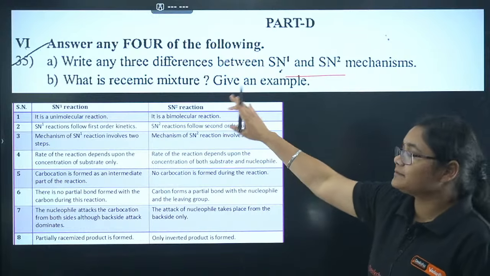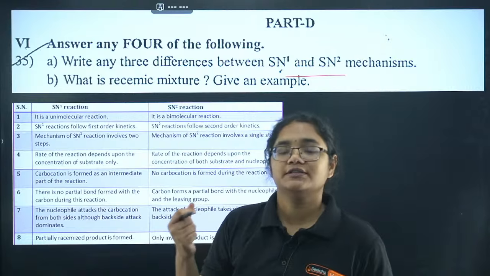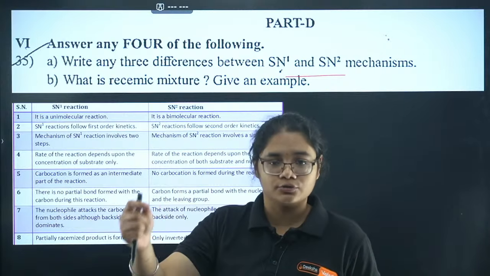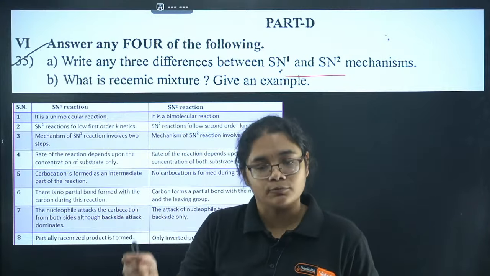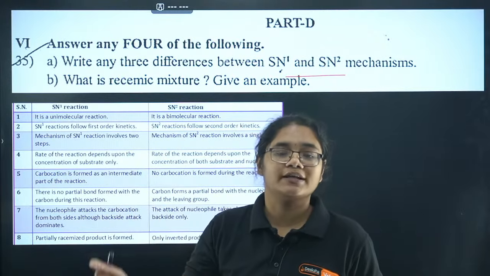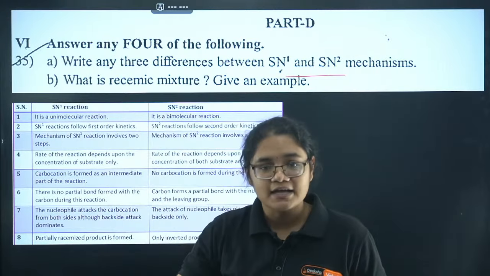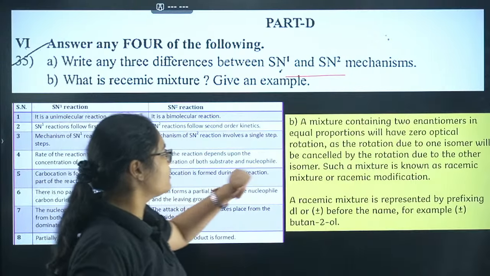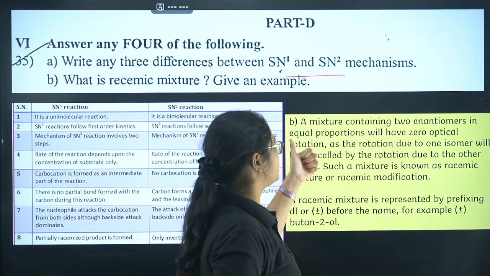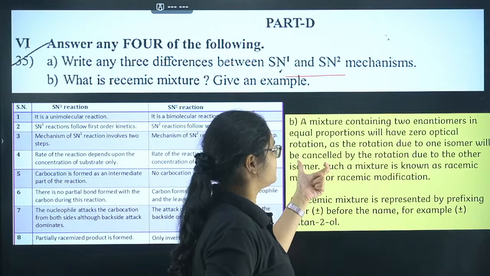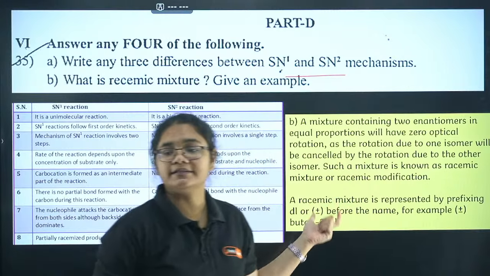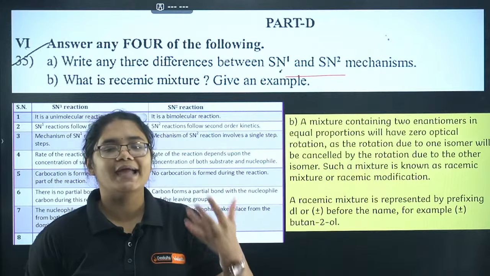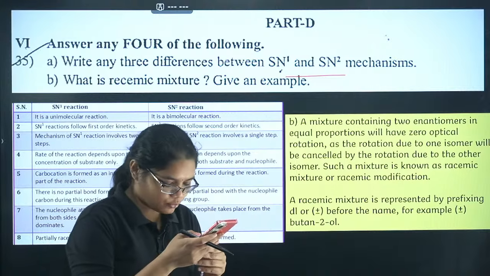Okay, any 3 points, whichever you find easy to remember, write down that. What is racemic mixture? Give an example. Racemic mixture is a mixture which contains 2 isomers, or 2 enantiomers, in equal proportion, and it has a net rotation or net optical activity of 0. Okay, so I'll write down: a mixture containing 2 enantiomers in equal proportions will have 0 optical rotation. Such a mixture is called a racemic mixture. Example, you can write any optically active compound, (±)-butan-2-ol.